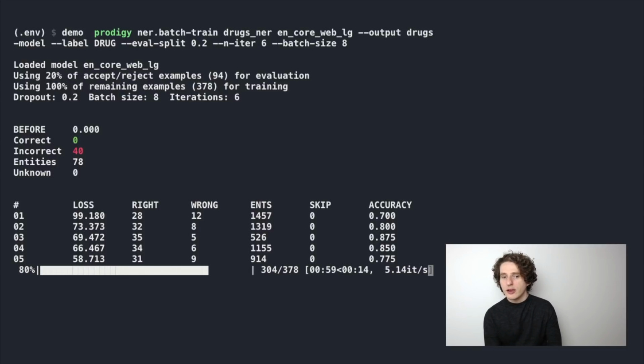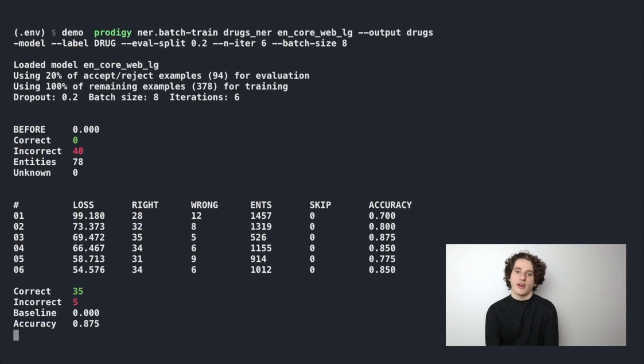So we proceed in this over several passes. The model goes up in accuracy and then starts to go down again as it overfits over this quite small training set. So remember that we're only optimizing over 600 annotations here, which is a very tiny set by the standards of deep learning. But because we do start with some knowledge from the word vectors and the general NER model in spaCy, it's able to learn quite effectively from these, especially since the annotations that we produced have a little bit less redundancy than if you just annotated an unbiased set of data because of the uncertainty sampling that we've done.